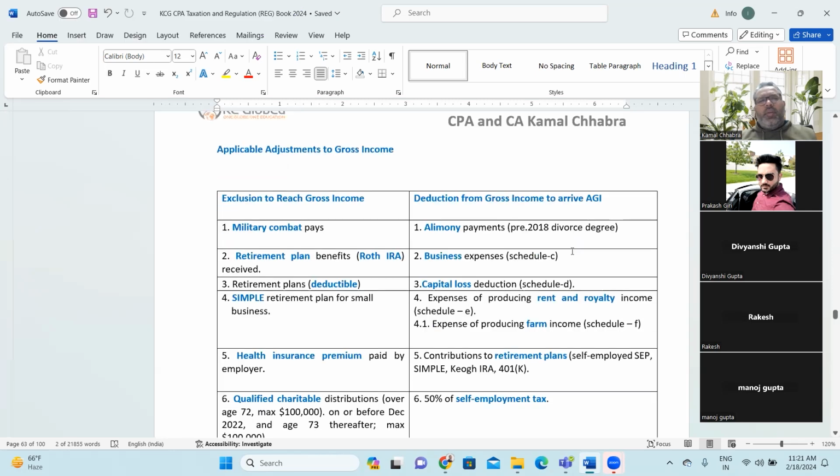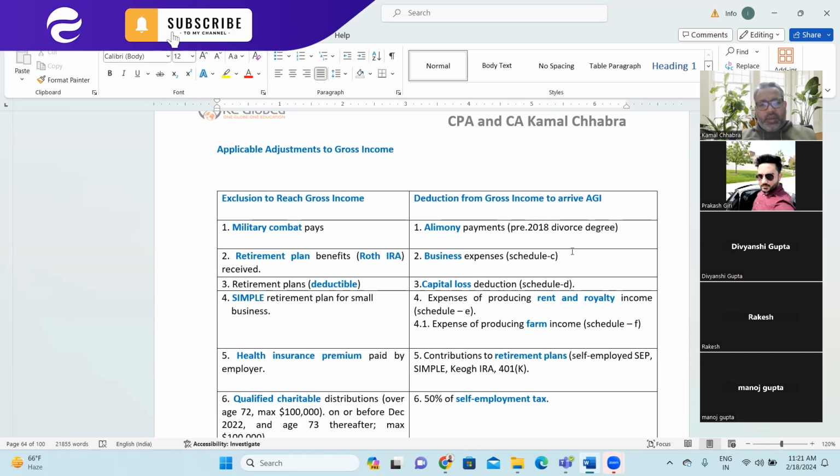Right. So we have covered the income part. If you remember, the third chapter was all relating to capital gain, which we have discussed. And in this fourth chapter, initially we went through all categories of income, then we went through all special categories of income also. Now we are jumping onto today's main topic, which is exclusion to reach gross income and deduction from the gross income to arrive at AGI. So that is the second and third point which we have discussed in the small table of computation of income.